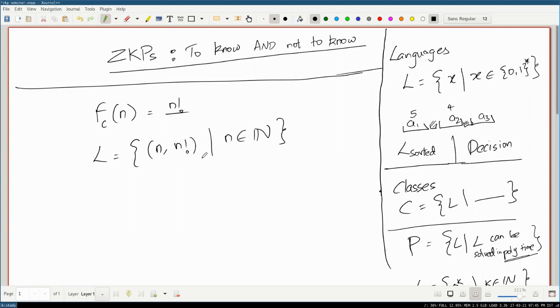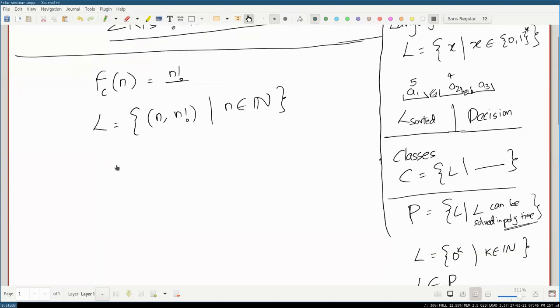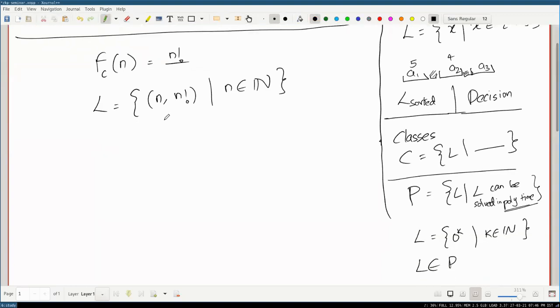So now the decision problem for this will be: give me n and give me the result, and I will tell you if the function actually returns that result. So this is one way of decisionifying a more general problem. And the issue with this is, I mean, it's polynomial. Checking this is definitely polynomial time, because it's linear time in fact, because you can compute n factorial in n factorial time, and then you have to just match it with this.